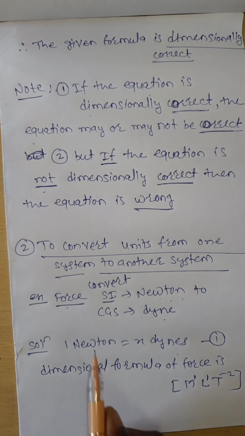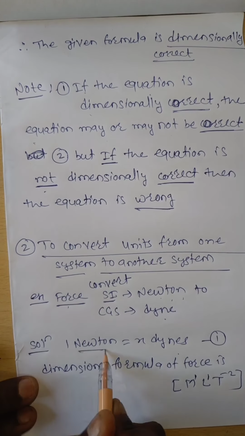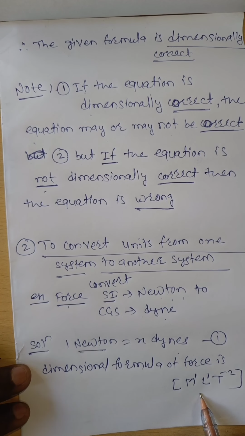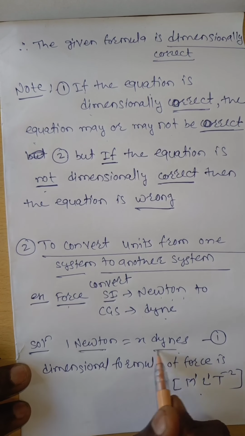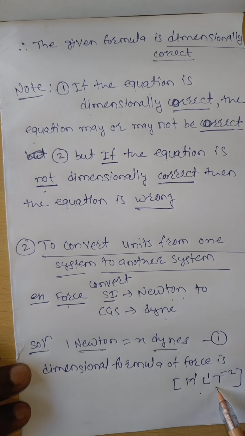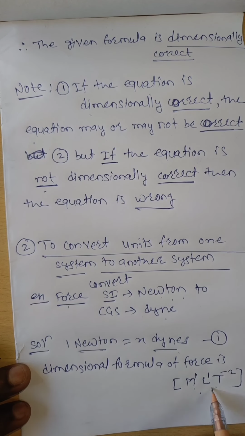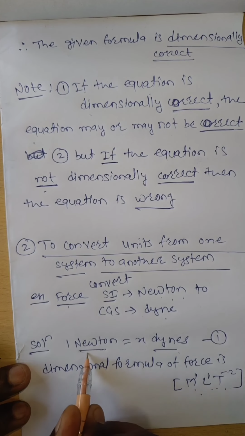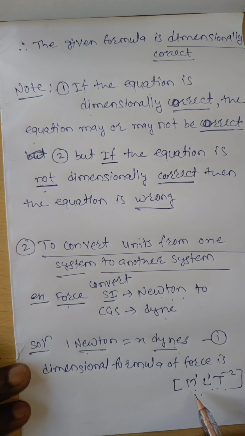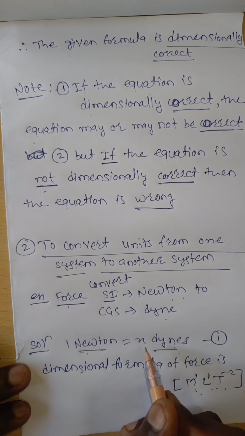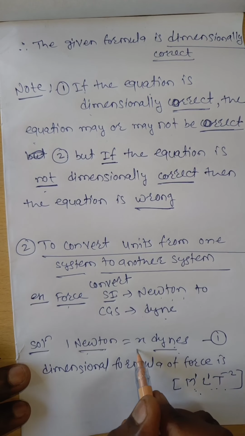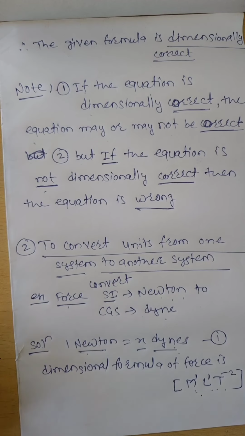In place of Newtons, we write this dimensional formula with M1 L1 T1 for the Newton, and in place of dynes, we write the same formula with M2 L2 T2. Then by using that equation we find the value of X.